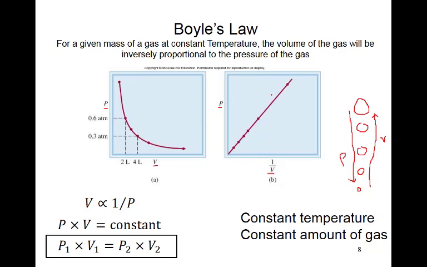So the statement of the law is that for a given mass of gas at constant temperature, the volume of the gas is inversely proportional to the pressure of the gas. Mathematically, V is inversely proportional to P, so the product of pressure and volume remains constant for the same sample of gas.